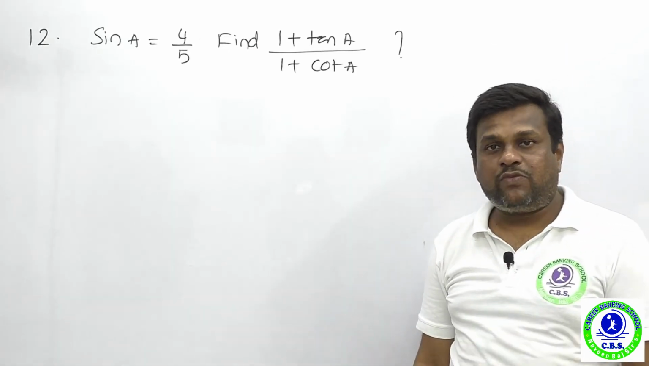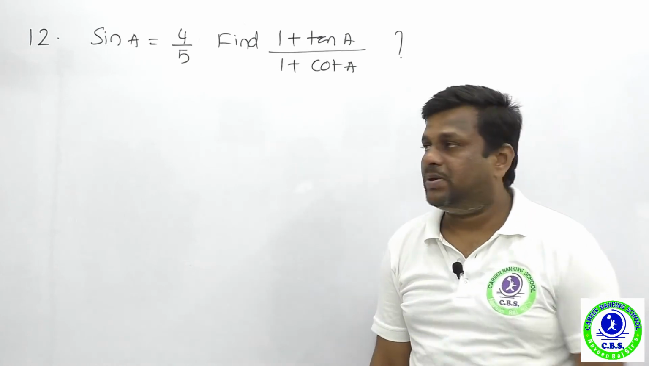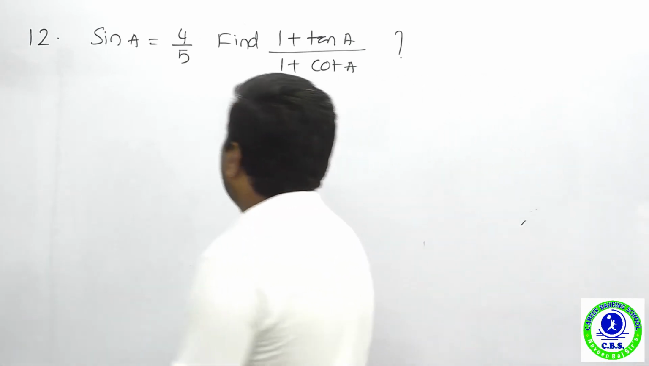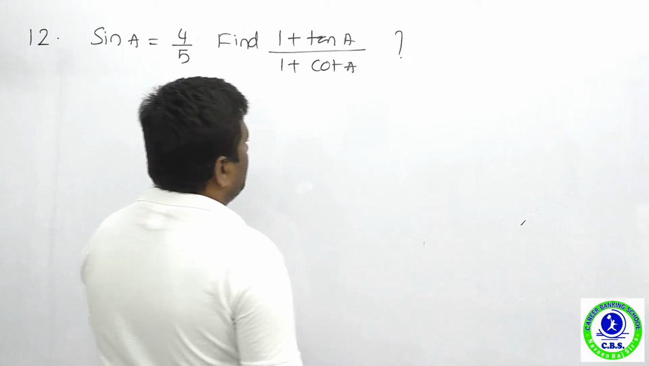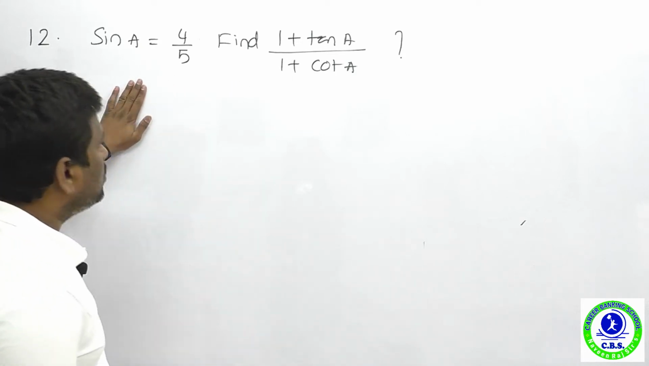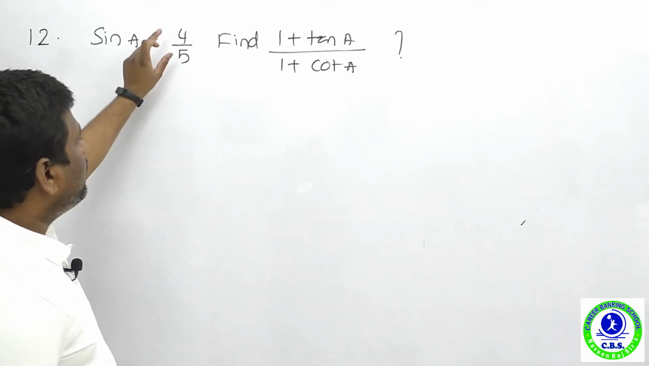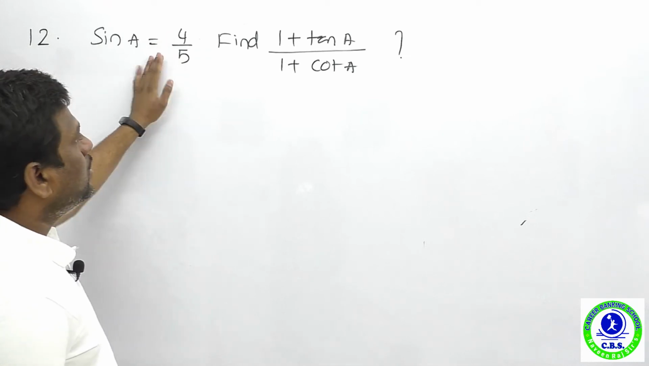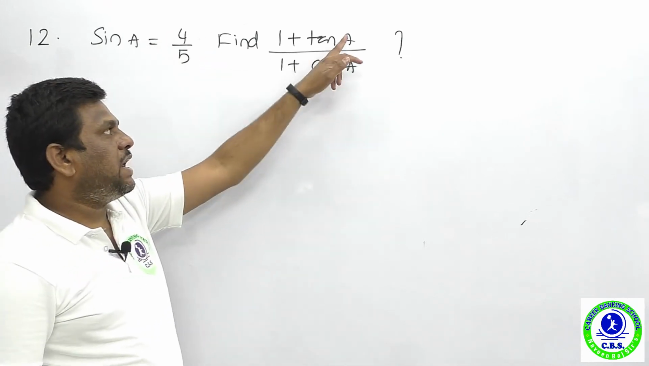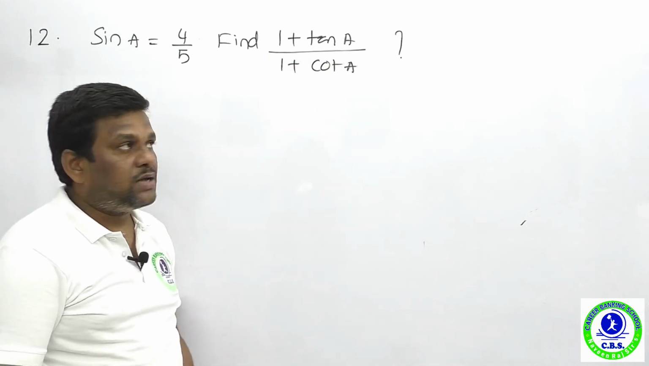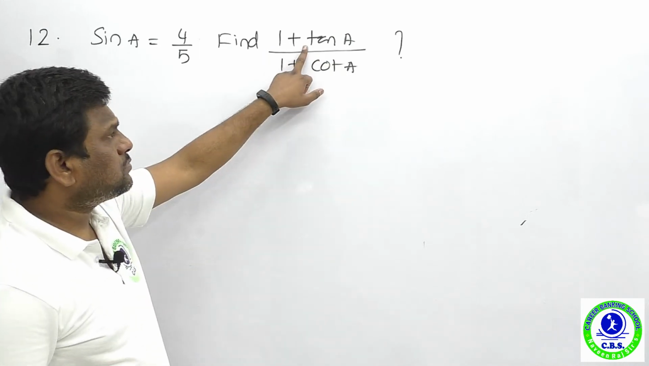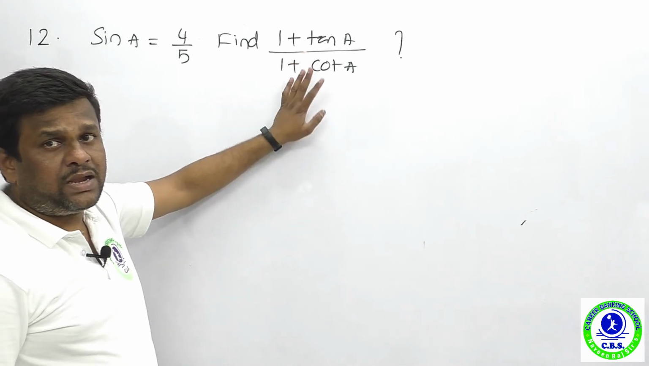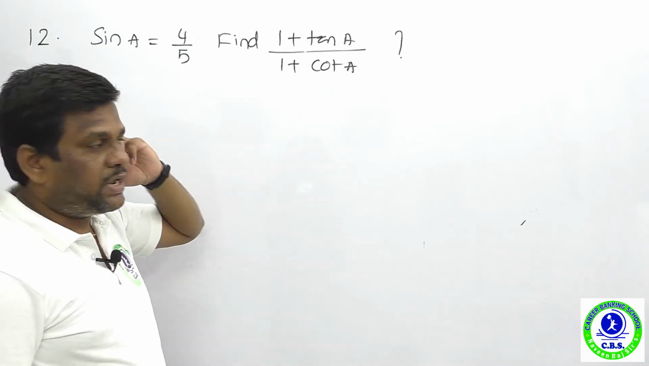In trigonometry we have 4 questions. The next question is also ratio based. Sin A is equal to 4 by 5. Find (1 plus tan A) by (1 plus cot A). You can answer this question in 2 modes. The first mode is to find the triplet from the sin value and substitute the respective values for tan and cot. The other is to take the ratio of tan theta and the ratio of cot theta. You can find the tan value also.